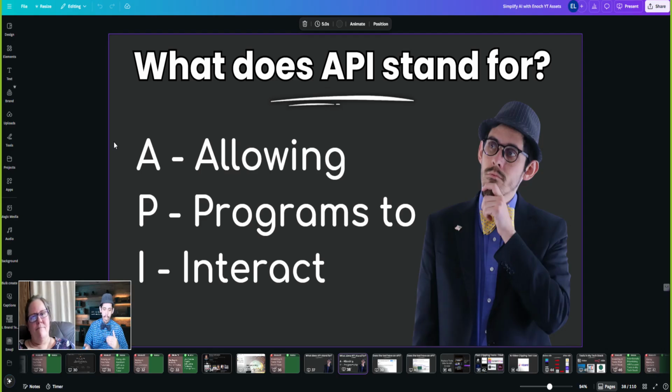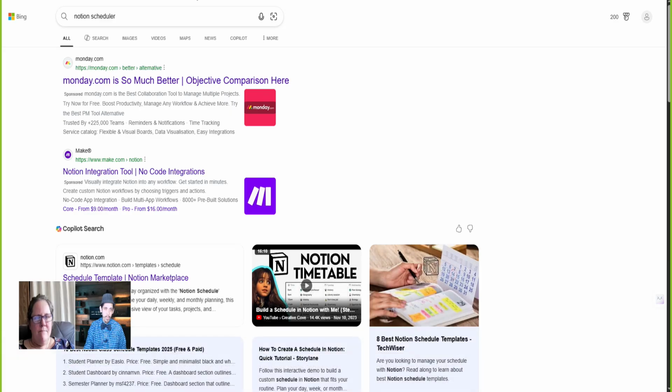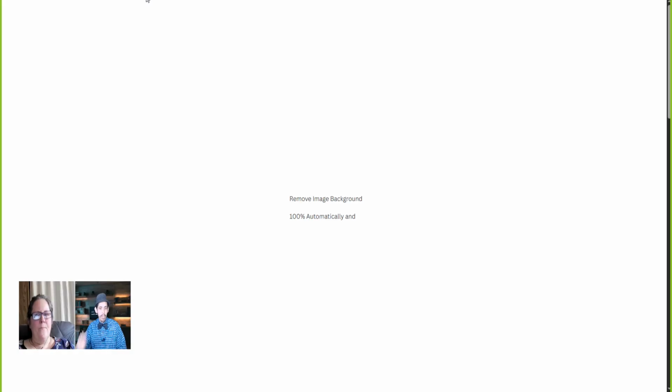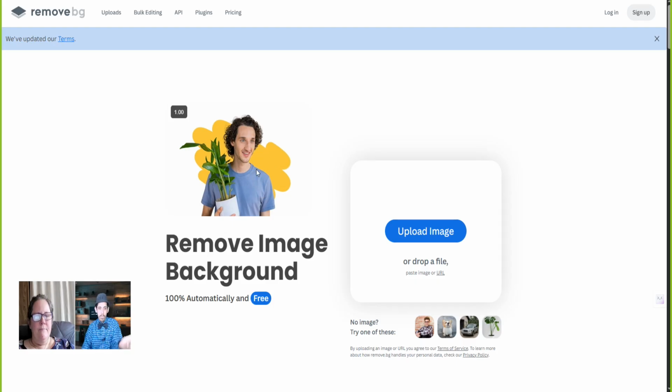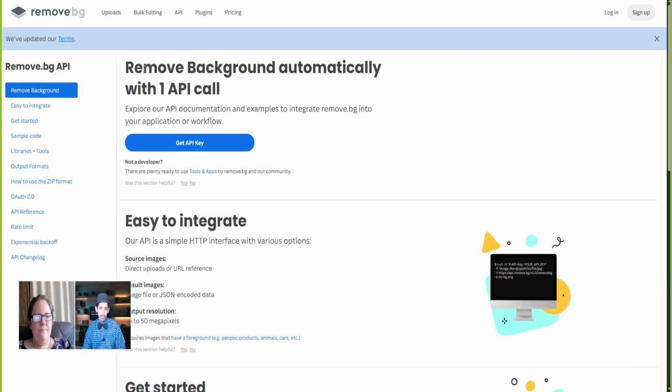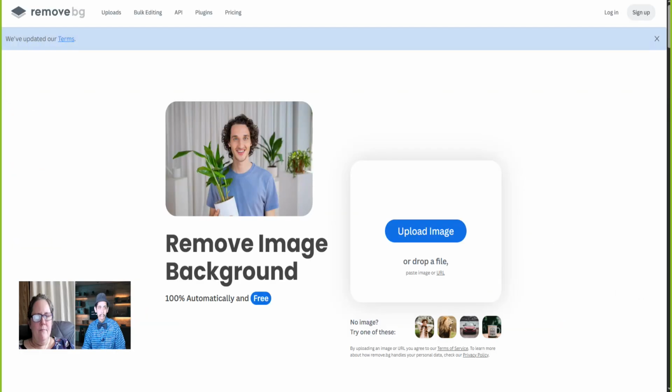what I learned through talking to ChatGPT is that an API is kind of like a Lego block. It's a building block where a lot of people who want to develop solutions or tools or AI products or software, rather than starting from the ground up from scratch to build all this functionality, can use one. For example, for years I used a tool called remove.bg. And this will remove the backgrounds automatically from your images. And it's really cool. So I've used this for years and I thought that was pretty neat. Then I found out that, and as you can see, there is an API that you can use for removing the background. But then I found out that Canva actually